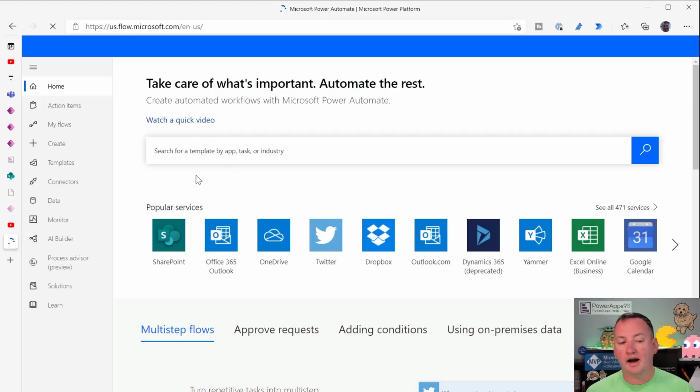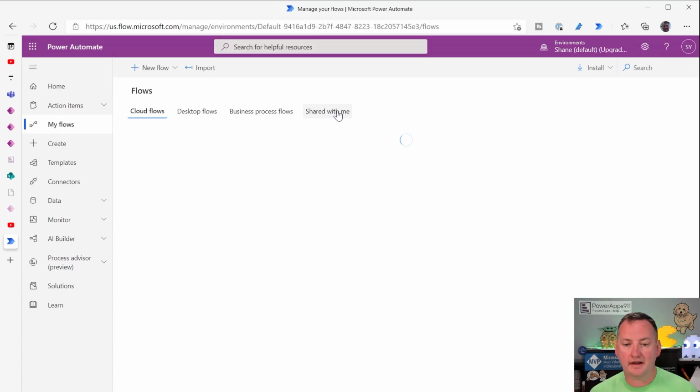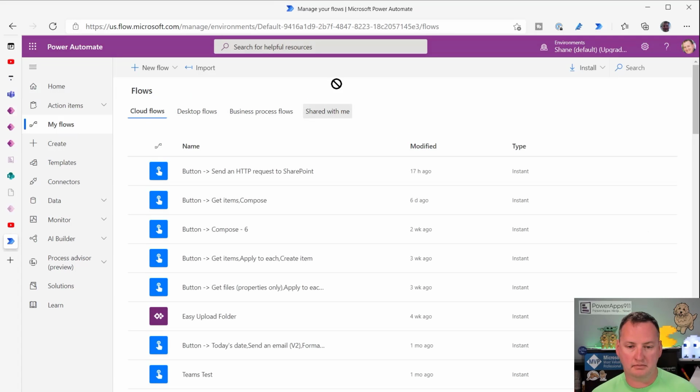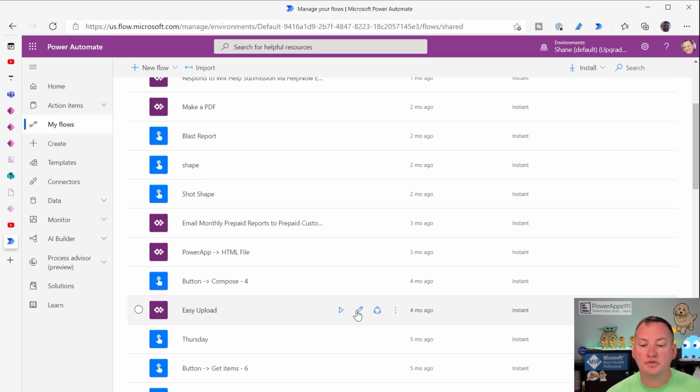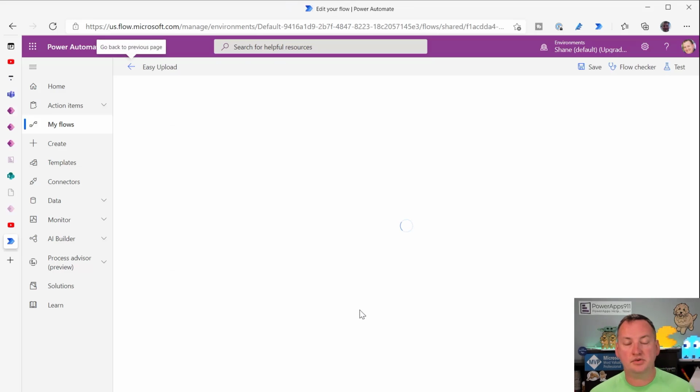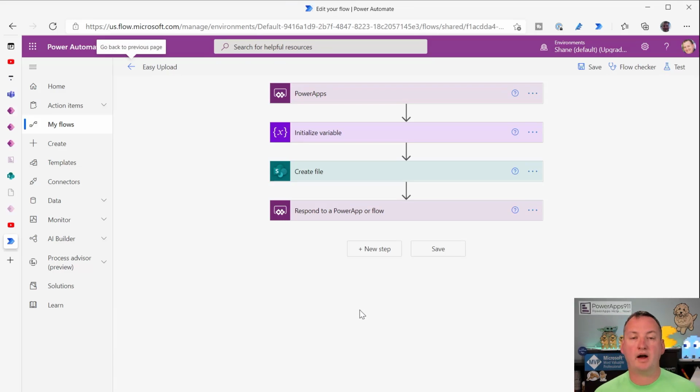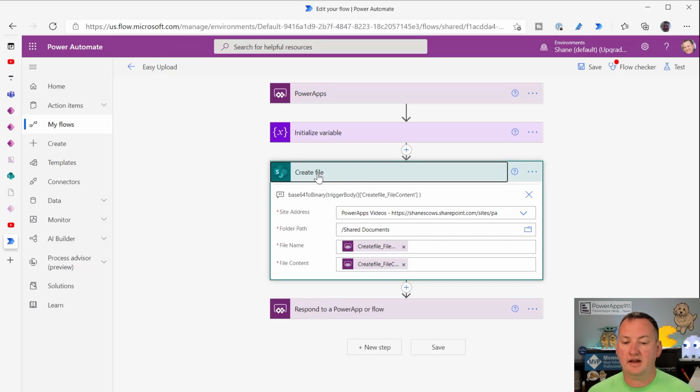And one of the things that I'd use is, I have a flow over here, and I think I call it Easy Upload. There's Easy Upload. So this is my flow that uses that technique that we invented a while back around uploading files straight to SharePoint, right? One of the most important things to understand is that SharePoint stores files in the format of binary. We don't even have to understand what that means, because I don't completely get what that is, but it stores a file, ones and zeros.